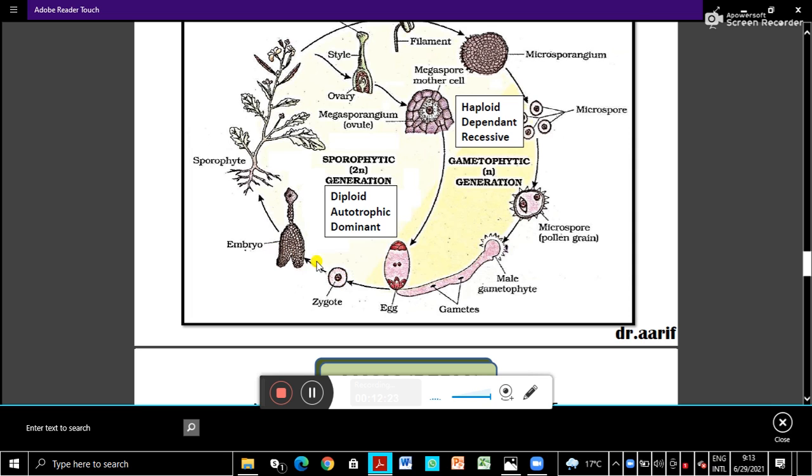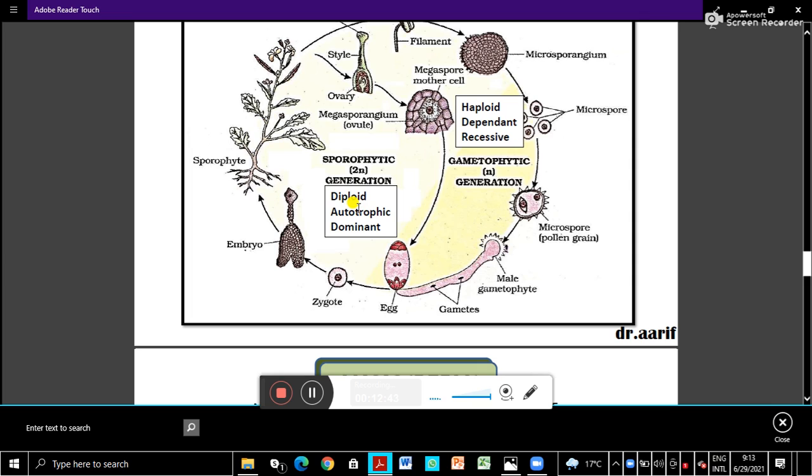So here the embryo, zygote, is the diploid phase. Sporophytic generation starts from here. So the zygote is 2N, because it is formed by N plus N, that is, male and female gametes used to form the zygote, and the zygote develops into embryo, and embryo develops into sporophyte.